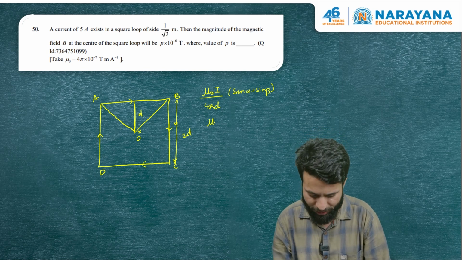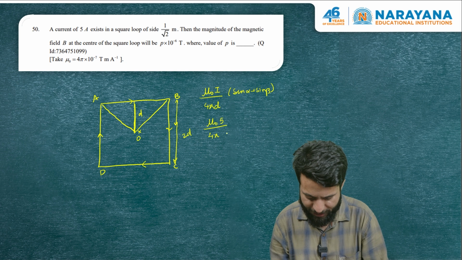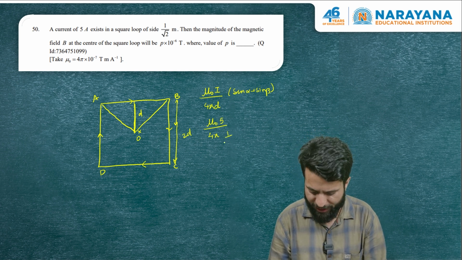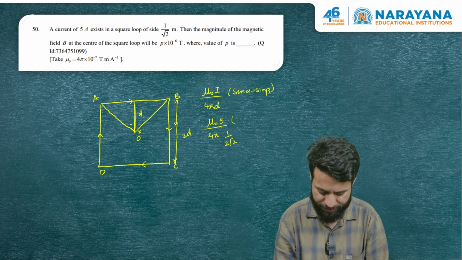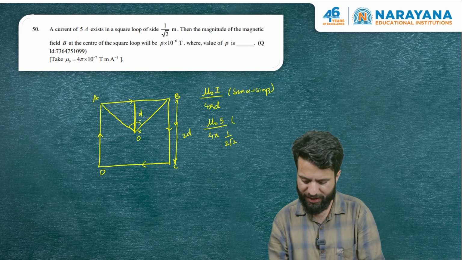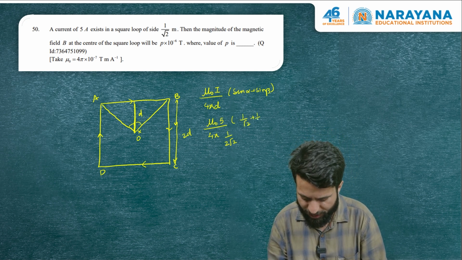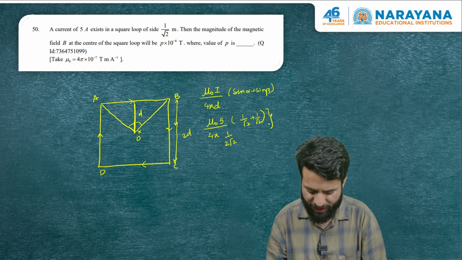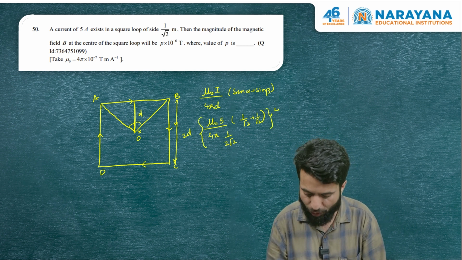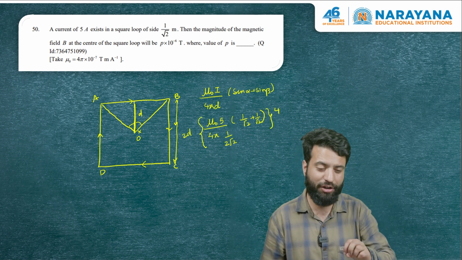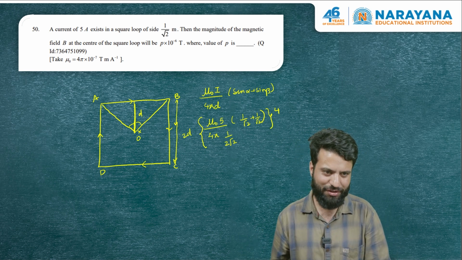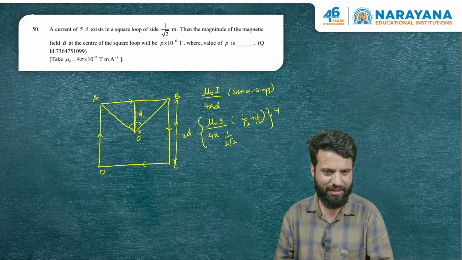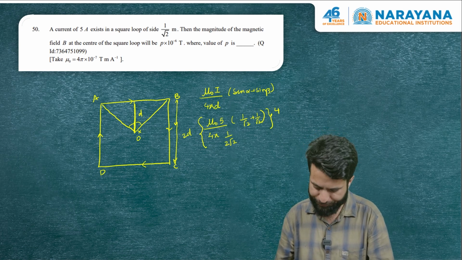So we have mu naught, I is 5, divided by 4 pi, D is 1 by 2 root 2. And this is multiplied with sine alpha and beta, which are 45 and 45, so that's 1 by root 2 plus 1 by root 2, and this entire thing we are supposed to multiply by 4, because there are 4 such conductors contributing equal magnetic field at O and in the same direction. So this should be the answer of the question. We can easily figure out what the answer is.